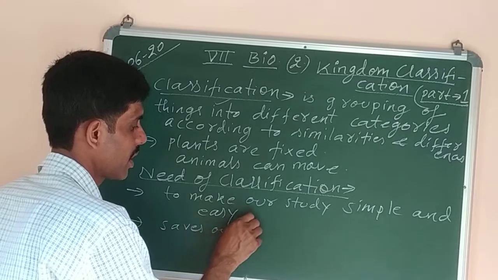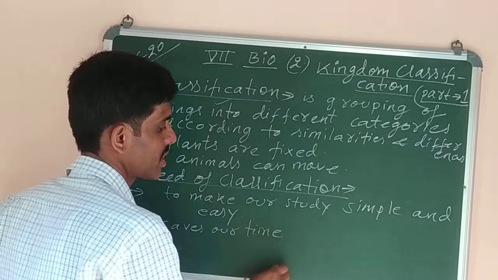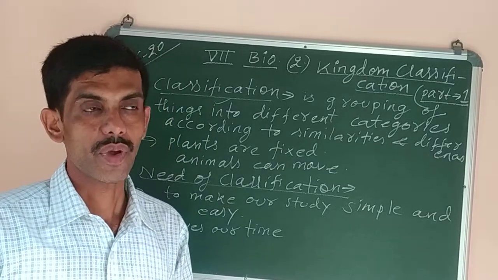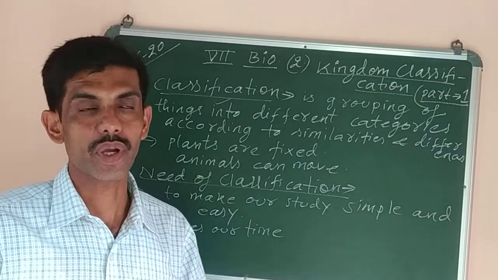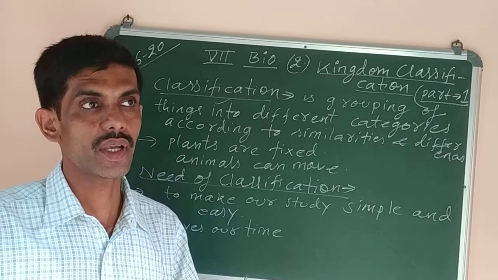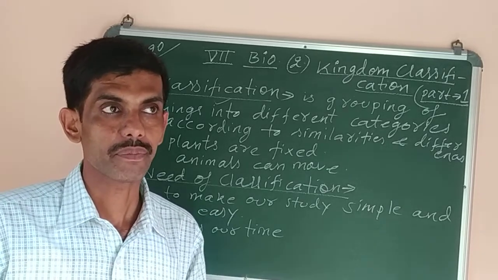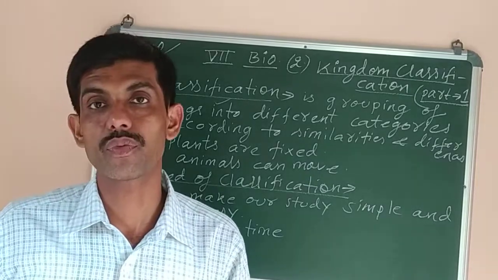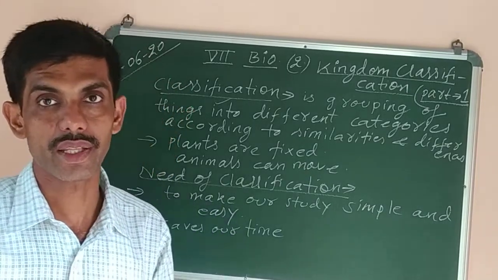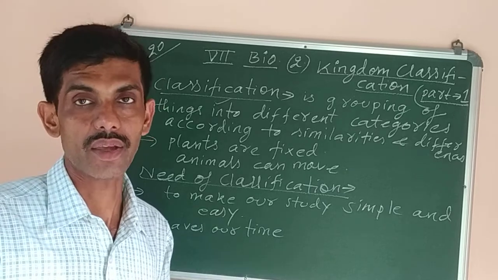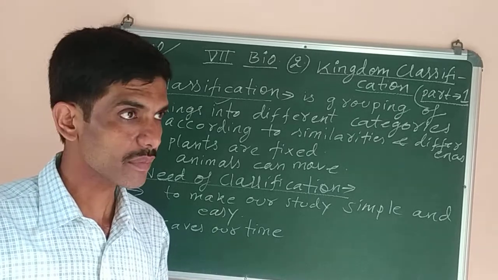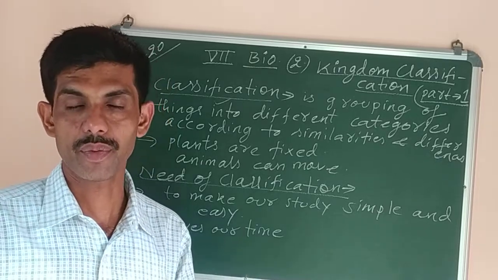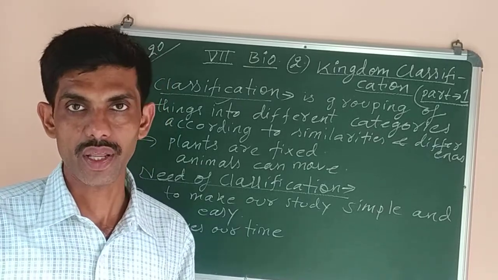It saves our time to study the characters of different plants and animals. Otherwise, we have to keep on studying all the characters together. Like generally we study that all plants are autotrophic, but there can be some plants which cannot make their own food, which are not able to synthesize their food. They are called non-green plants, like fungi and bacteria. So we need to classify them to get exact information about those plants or animals.